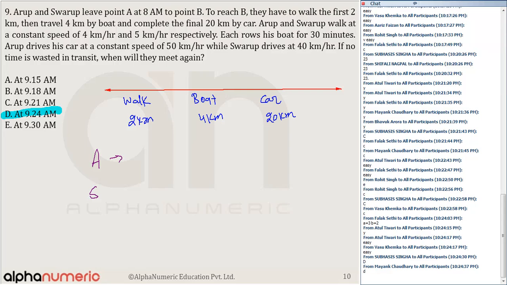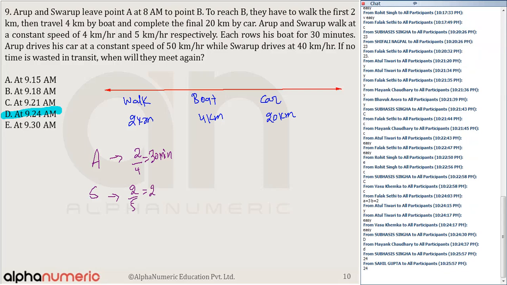They need to travel 2 kilometers at 4 kilometers per hour. Can you say Arup will take 30 minutes? Yes or no? 2 by 4 is equal to 1 by 2, that means 30 minutes for walking. How much will Swarup take? Distance upon speed, so 2 by 5. In terms of minutes, how much is 2 by 5? That's right, 24 minutes.